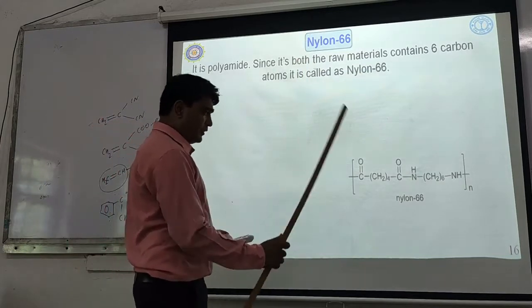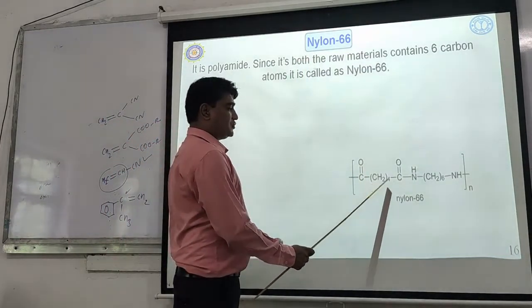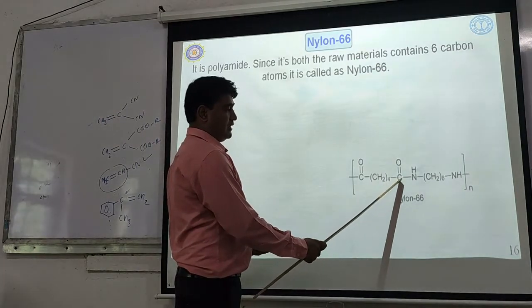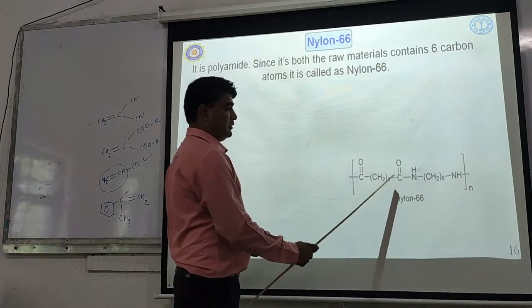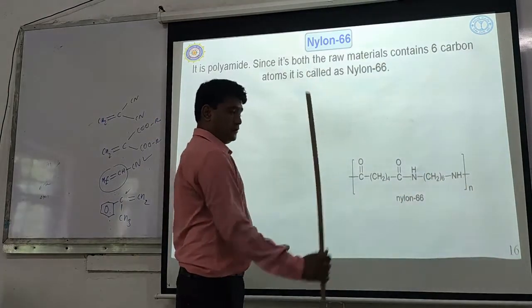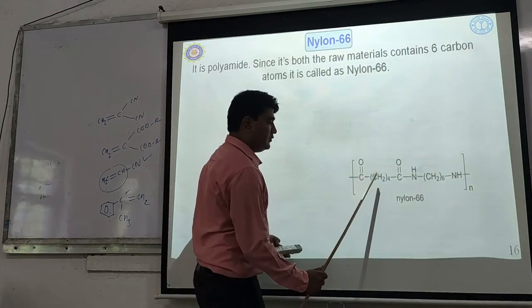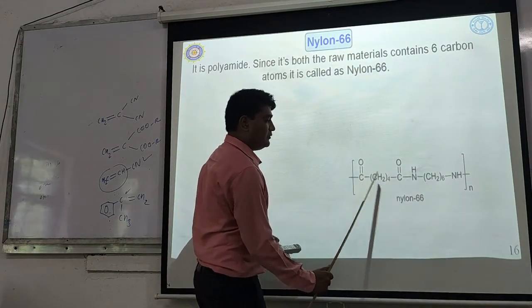Here, carbon, CH2 4 times. Again carbon, C double bond O, NH, CH2 6 times and NH, in polymeric form. So how many carbons are present? 1, 4, 5, 6.